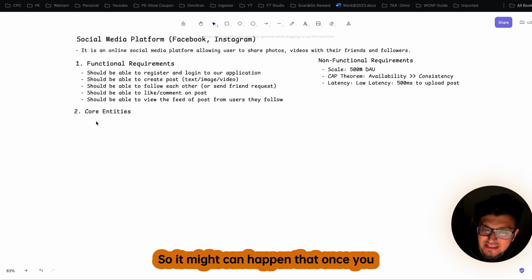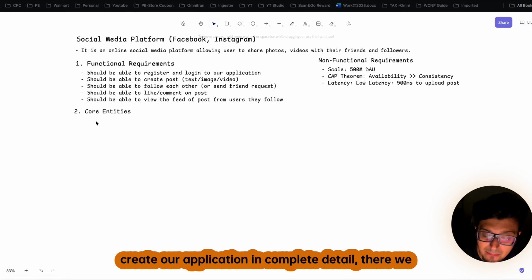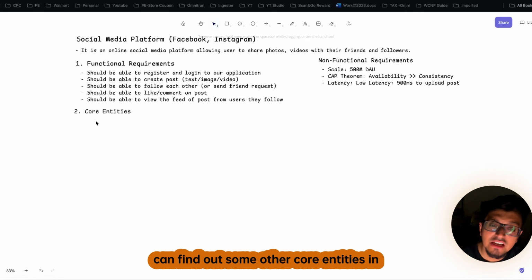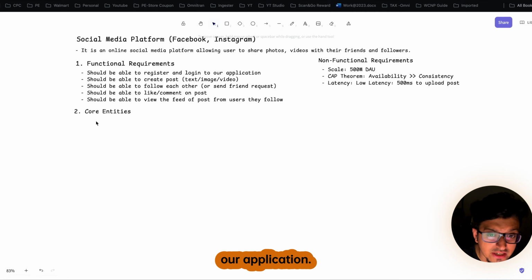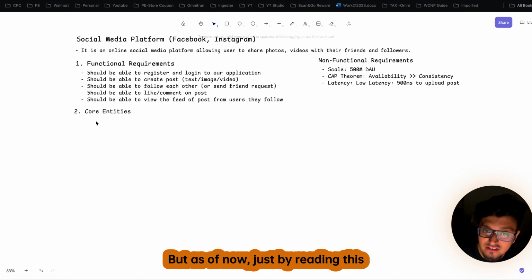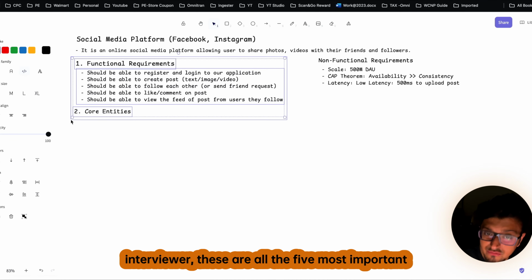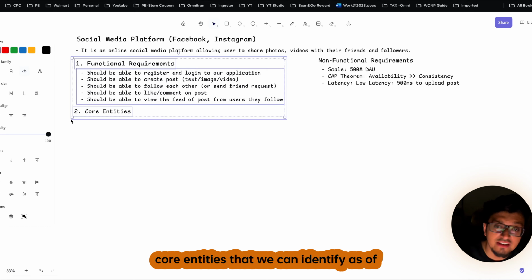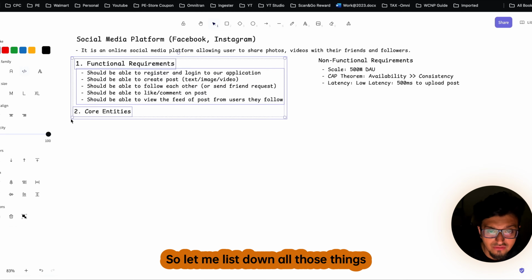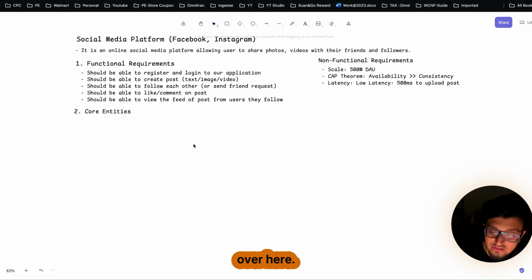These are more or less all the primary core entities that we can identify as of now. It might happen that once you create our application in complete detail, you can find some other core entities. But just by reading the functional requirements that we have gathered from our interviewer, these are the 5 most important core entities we can identify as of now. So let me list down all those things here.